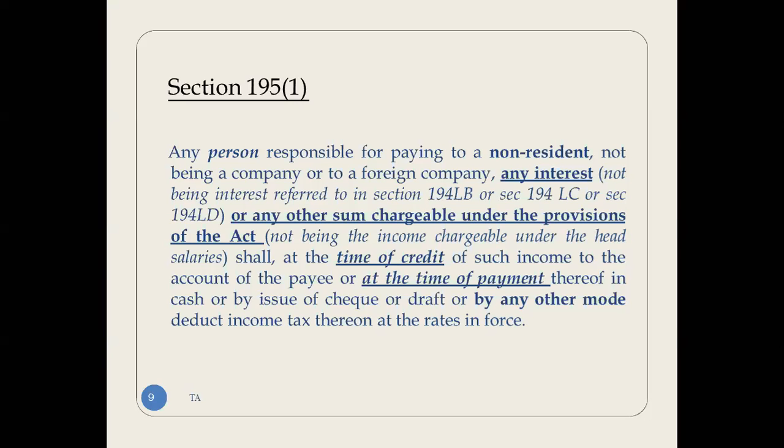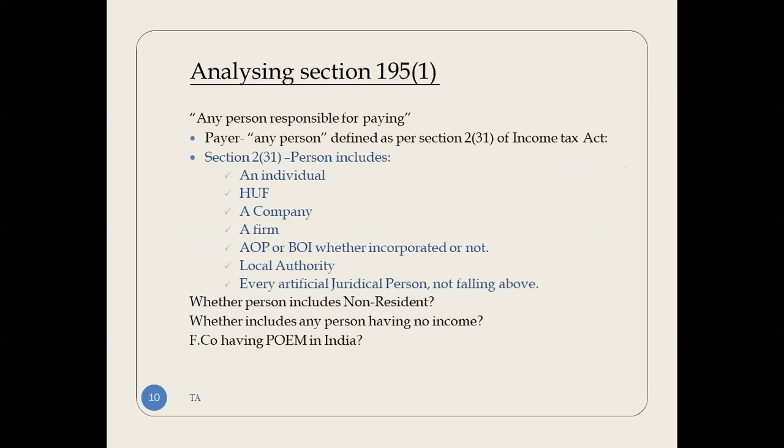Now we will analyze in the next slide. We will analyze this definition provided by the Income Tax Act. So it is saying any person responsible for paying. Now, who is any person? It can be any individual, a company, a firm, an HUF, a local authority, every artificial juridical person. So if anyone is paying to a non-resident, this section will trigger.